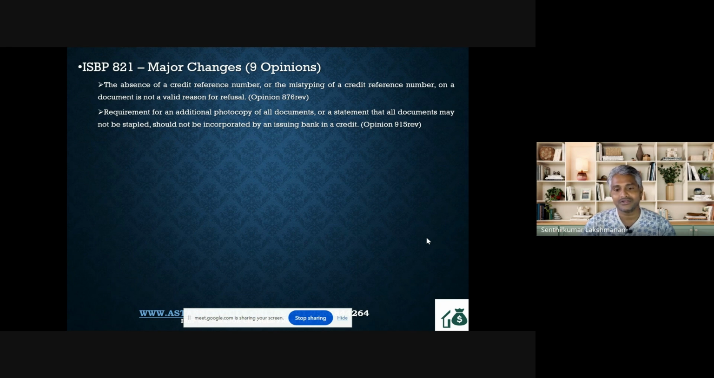The second thing is a requirement for an additional photocopy, or they may sometimes say do not staple it. Taking a photocopy is something the issuing bank can do. This is again for their administrative purpose.